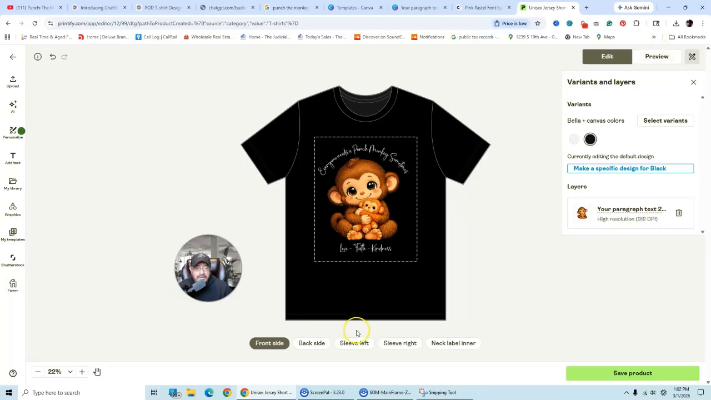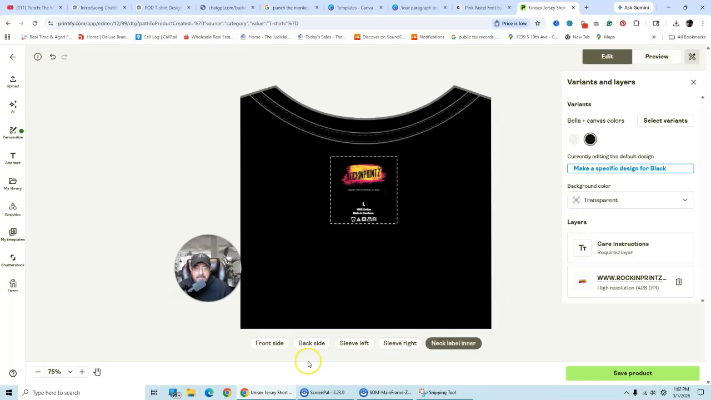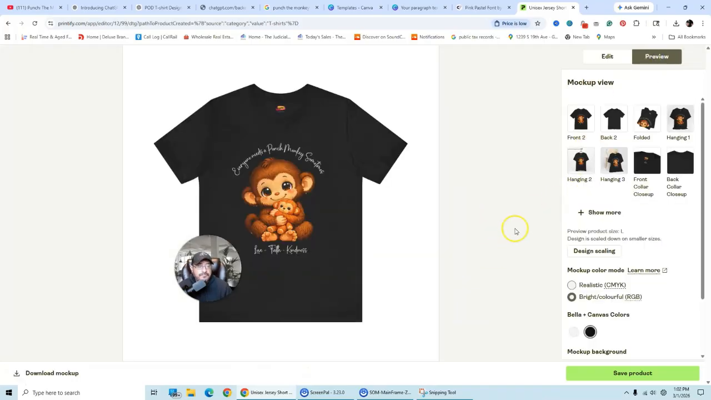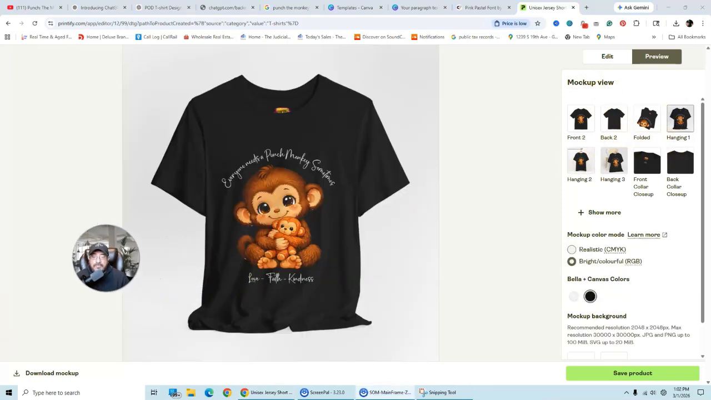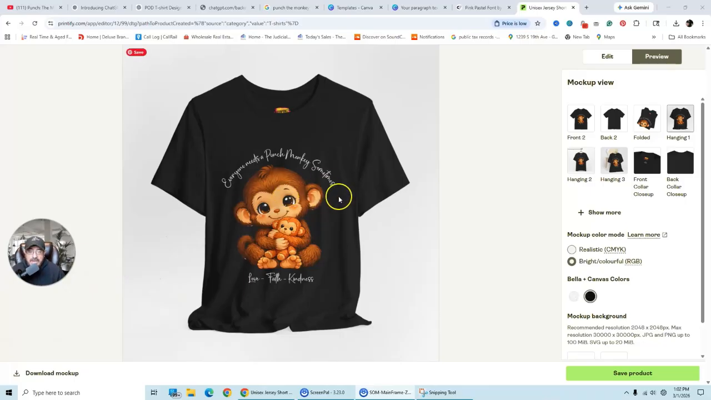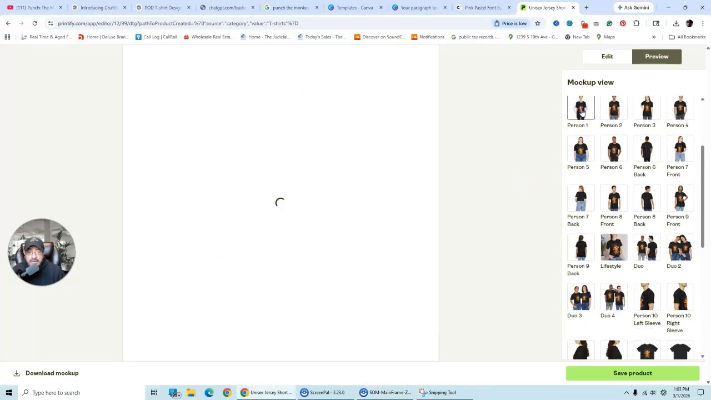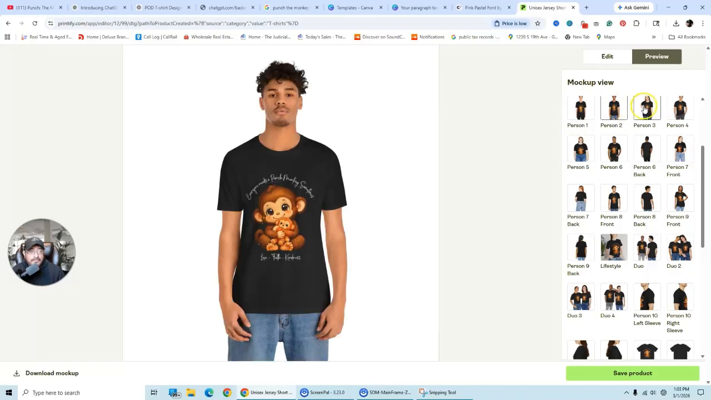Let's hit preview. And then here I got my neck label in there. Let's hit preview. And then on the right side, you got your mock-up view that you can take a look at, and you can just click on it. And then you can use this mock-up as your sale. And then from here, you can go to show more mock-ups, and you can put it in a body view.